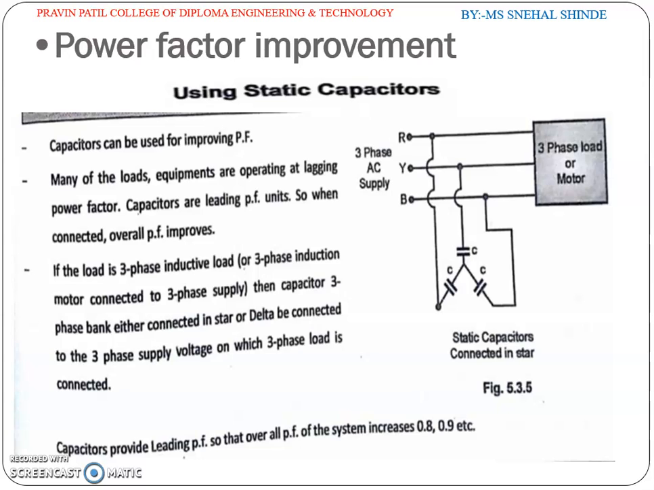In case of a three-phase load, capacitors can be connected either in star or delta. This capacitor remains connected permanently across the equipment and across the supply lines. So a capacitor can be used for improving power factor. Many of the load equipments are operating at lagging power factor. Capacitors are leading power factor units, so when connected, the overall power factor improves.